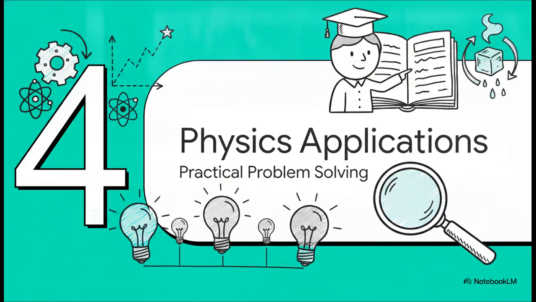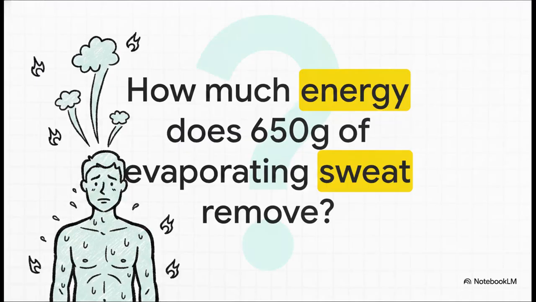Let's put all this theory to the test. Okay, let's slow things down a bit and walk through a real textbook problem together. Meet Yvonne. She's 50 kilograms, she's working out hard, and she sweats out 650 grams of water. That's 0.65 kilograms. Here is the big mathematical mystery. When all that sweat completely evaporates off her skin, exactly how much energy is taken away from her body?